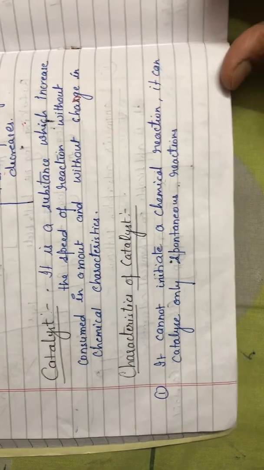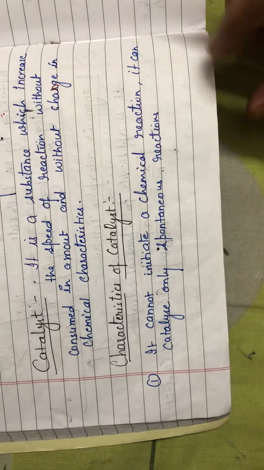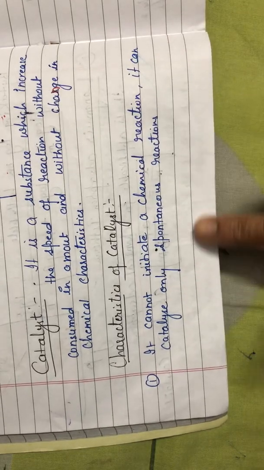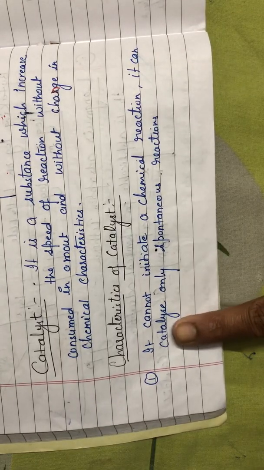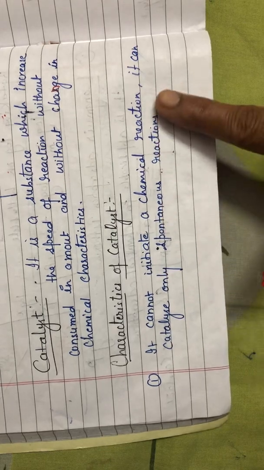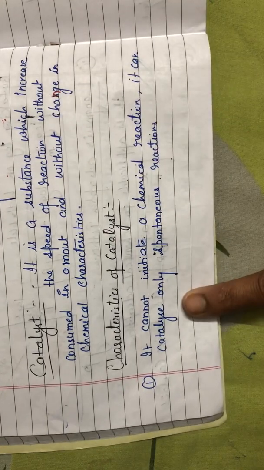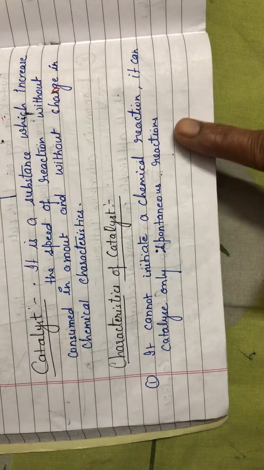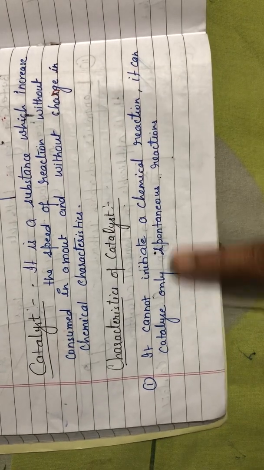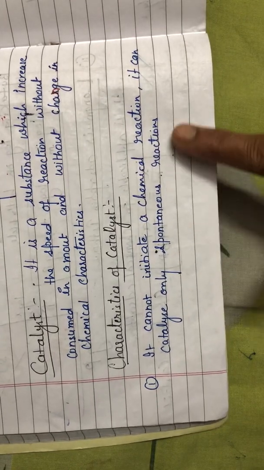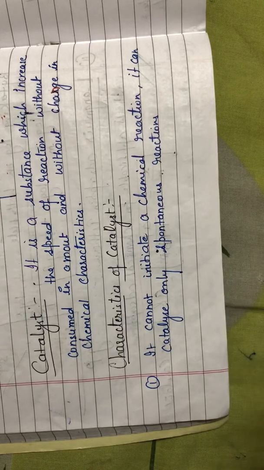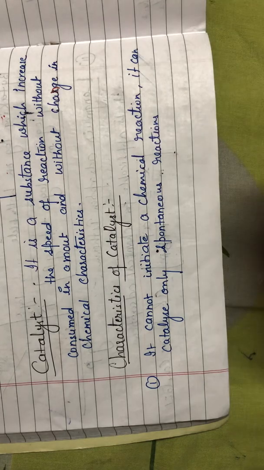Now, characteristics of catalyst. First characteristic of catalyst is it cannot initiate a chemical reaction. It can only help to increase the reaction. It only catalyzes once a spontaneous reaction has started. That means it will not start the reaction. Once the reaction is started, then only it will increase its speed or its rate.